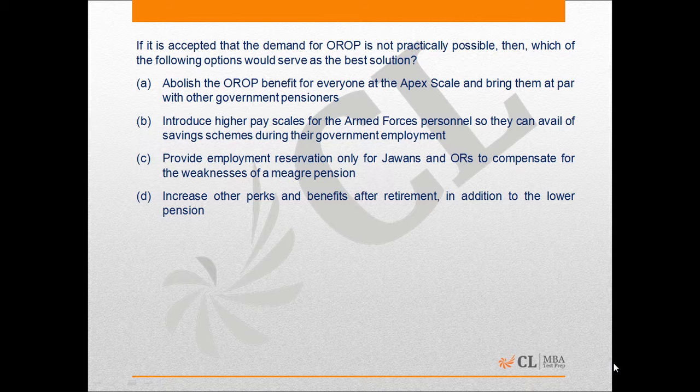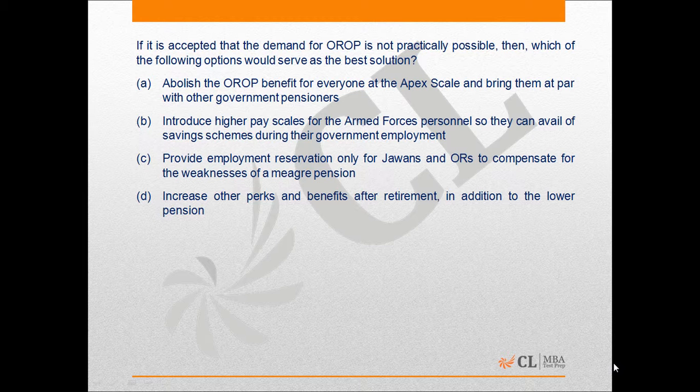Option B says introduce higher pay scales for armed forces personnel so they can avail of saving schemes during their government employment. This does not really affect the logic behind OROP at all, and it leaves the onus of saving and future income on the employees and not really on the government. Option C is incorrect because it goes against the argument in the passage itself. It says that provide employment reservation only for Jawans to compensate for weakness of pension.